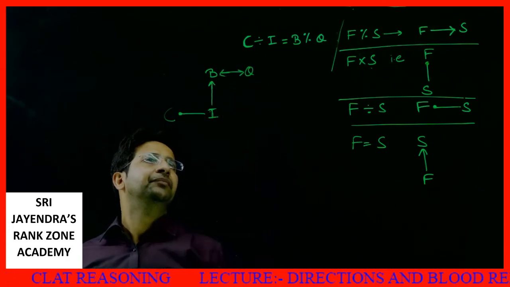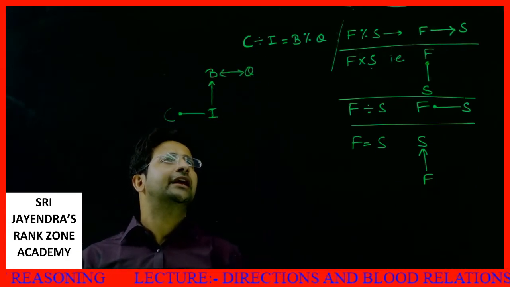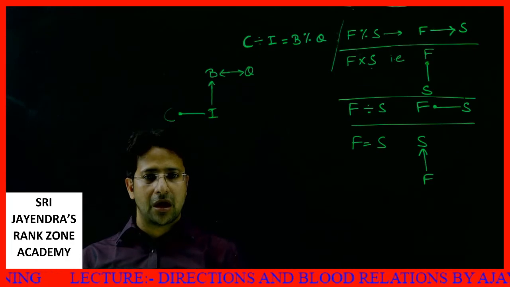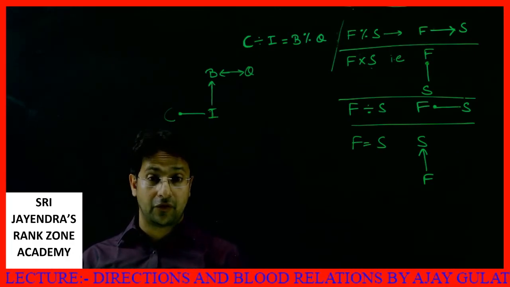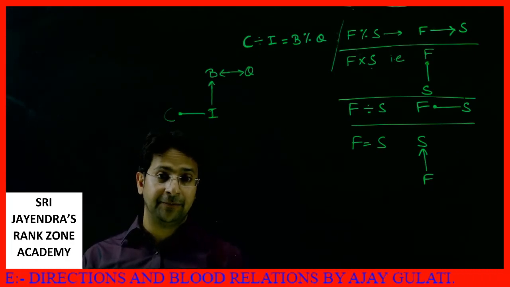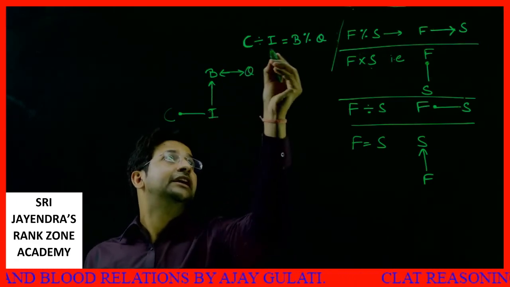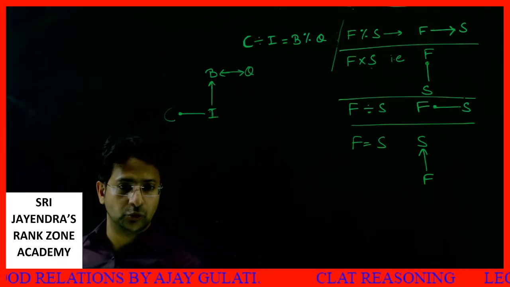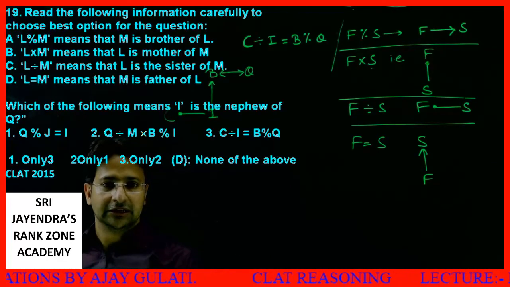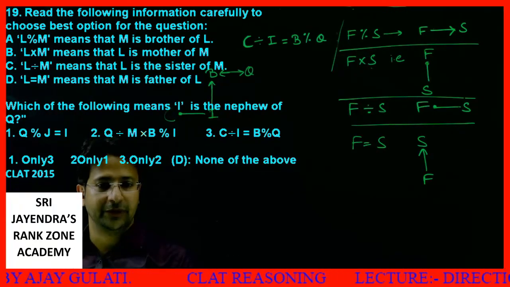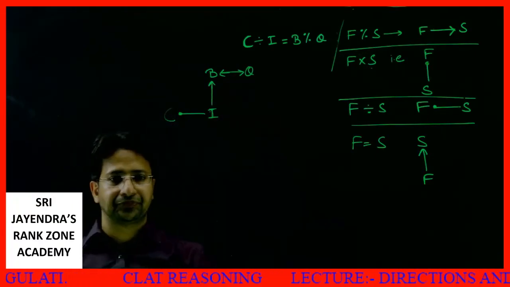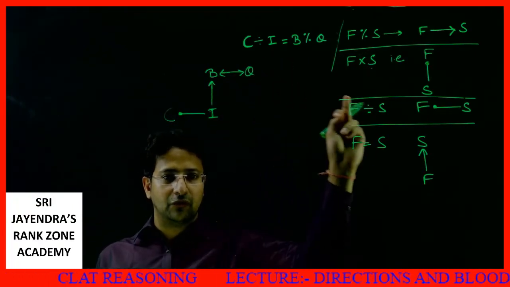Okay, from here can we make anything? Let's verify it again. I show you the question again. C divided by I is equal to B percentage Q. First of all, what does divide sign mean?